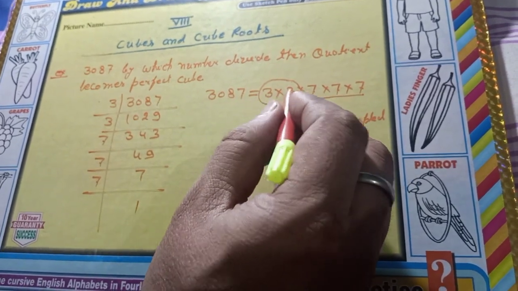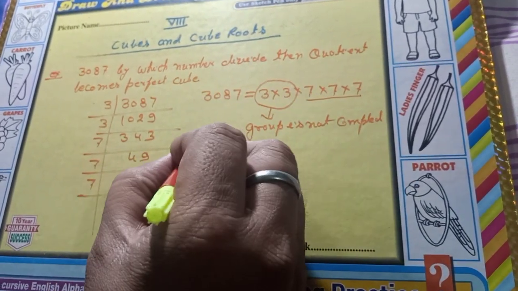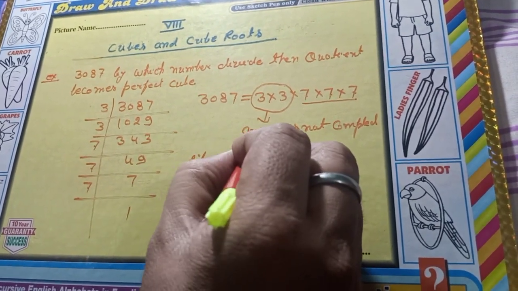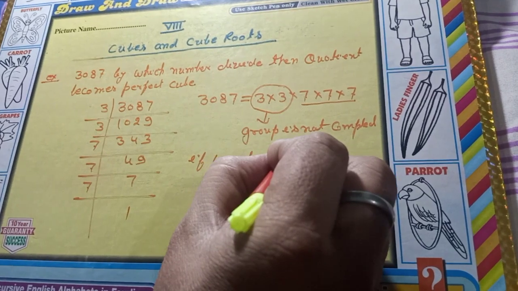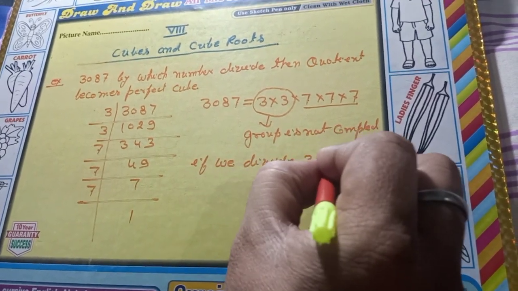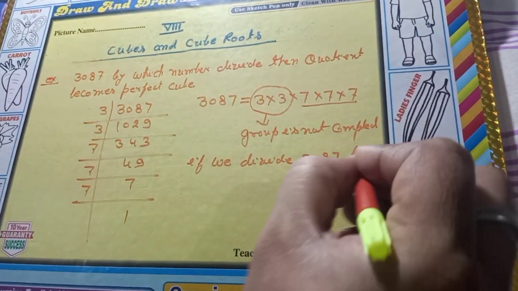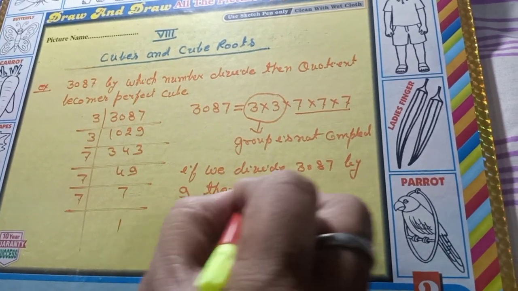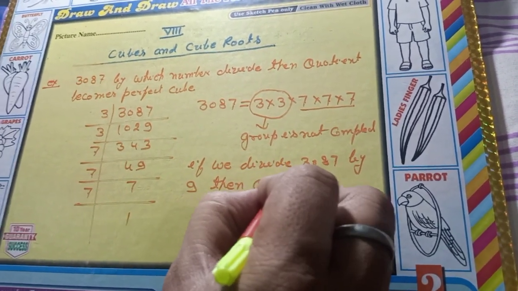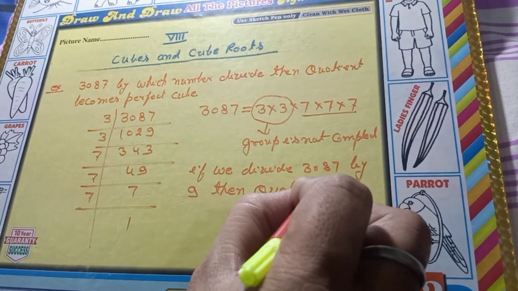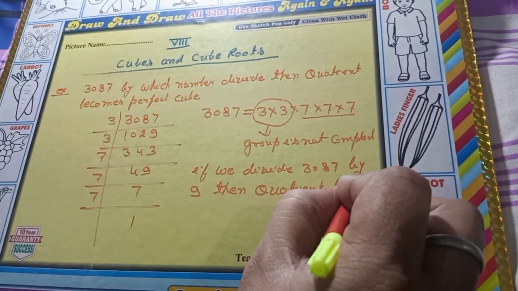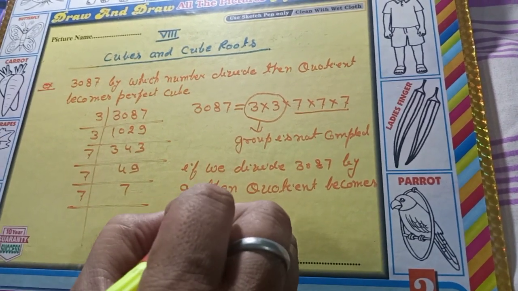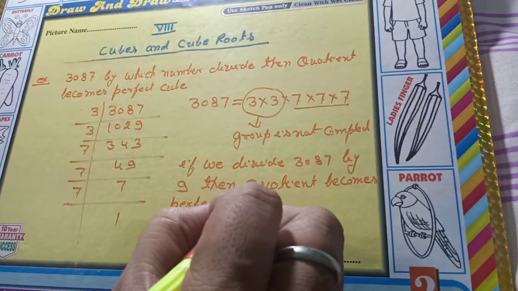Means we want to remove 3 cross 3. If we divide 3087 by 9, then the quotient becomes a perfect cube.